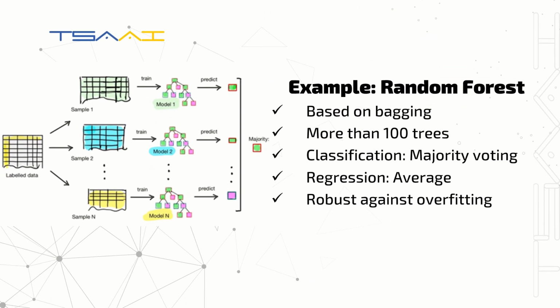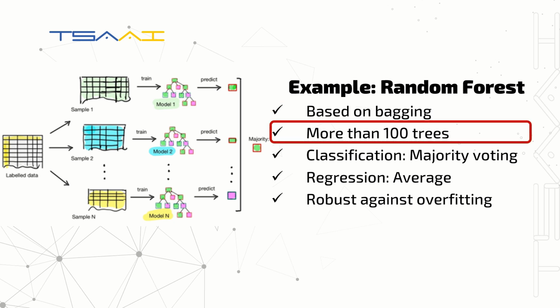Now let's take a closer look at random forest, a prominent example of bagging in action. Each tree is trained on a random subset of attributes and a subset of the data rows from the original dataset. By creating diverse trees with reduced correlation, random forest decreases overall error.